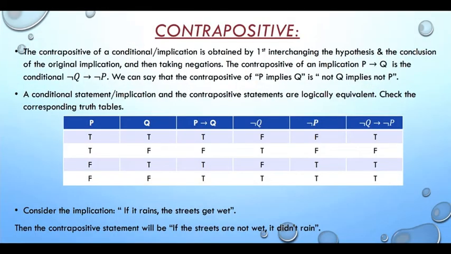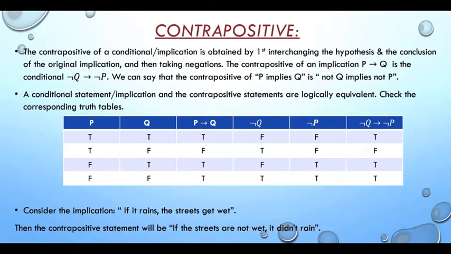Now next one is the contrapositive. The contrapositive of an implication is obtained by first interchanging the hypothesis and the conclusion of the original implication and taking their negations. That means the contrapositive of an implication P implies Q is the conditional not Q implies not P. So a conditional statement and its contrapositive are logically equivalent. This is very clear from the following table.